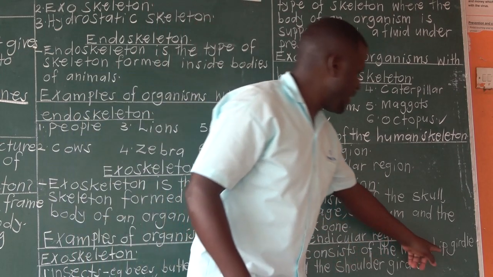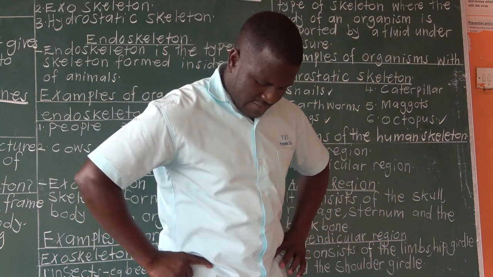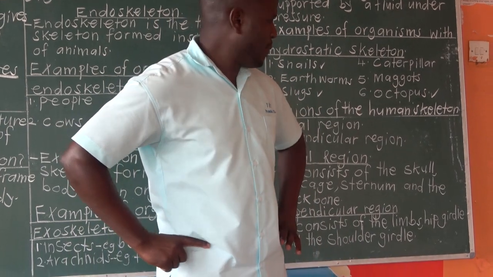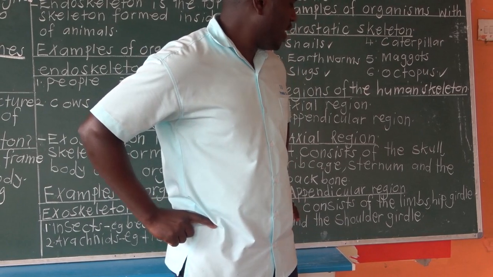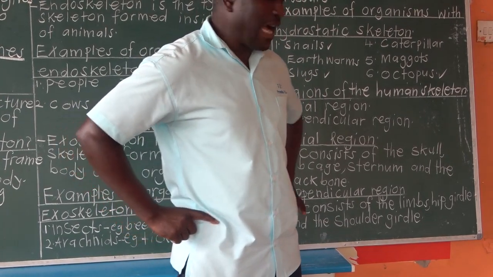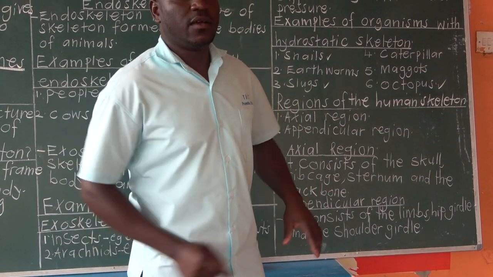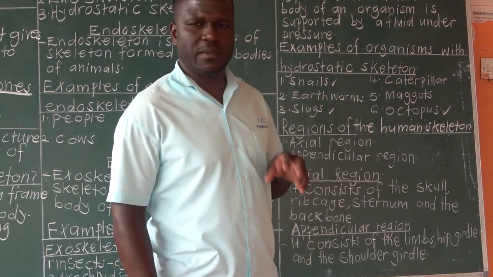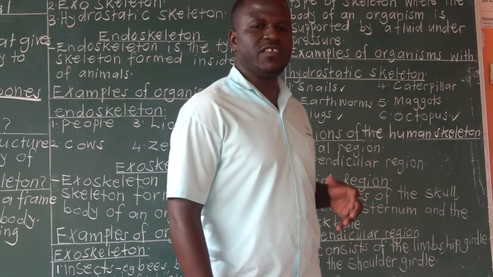Then we have the hip girdle. The hip girdle is this, your waist. We have a part called the pelvis. If you look at your diagram showing the structure of the human skeleton, there is a part called pelvis.